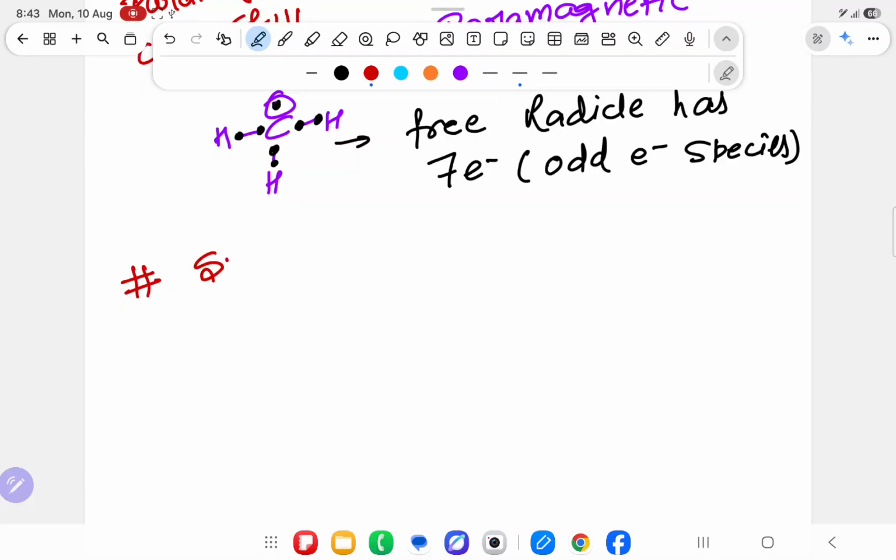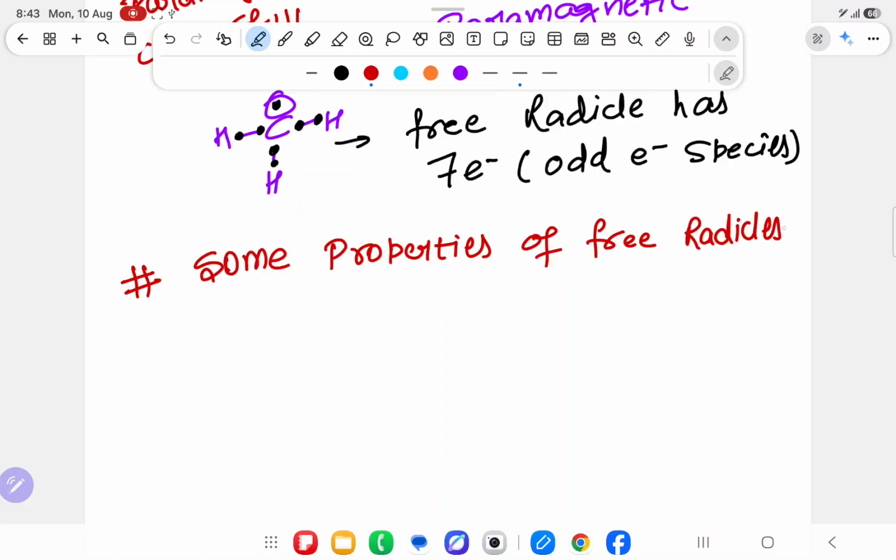Some important points, some properties of free radical. After dictating something about free radicals, I am going to dictate some important properties of free radicals. Slowly, sir, don't panic.